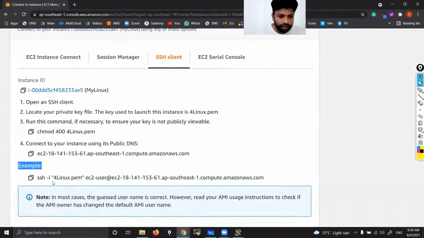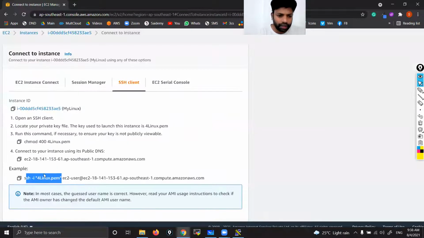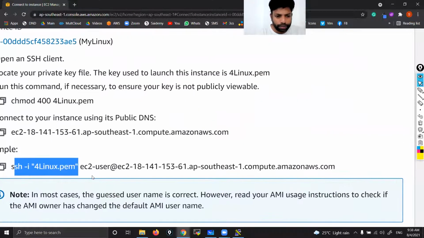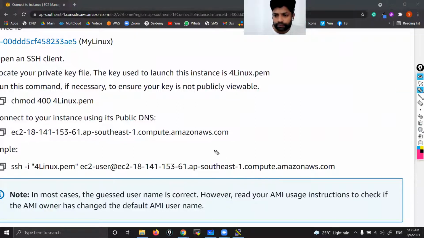Under the example box, you ignore this one, ssh -i and so on. Where do we use this one? I'll explain it in upcoming classes. As of now, you just copy these. This is the username. This is the DNS name.